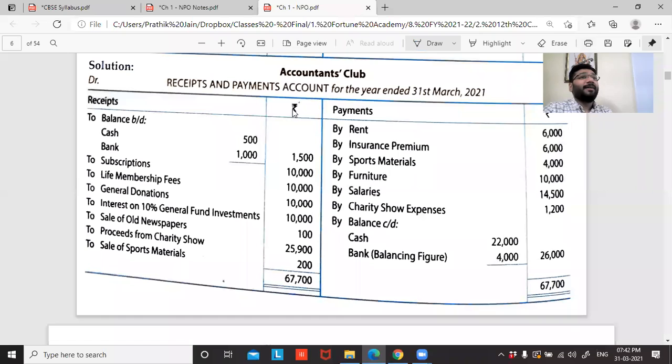Which means when I start the income and expenditure and the balance sheet part, that's where the tricky part will start. But we'll understand the concept the way today we understood in minute details, right? The same way we'll assess all the concepts. And I assure you 100% that when the NPO is completed, you will not even feel the pinch of the injection. I would have given you the injection, but you would not have even felt that. That much I can assure you.